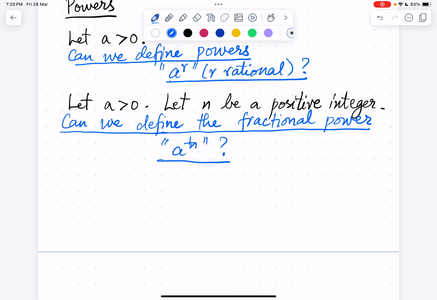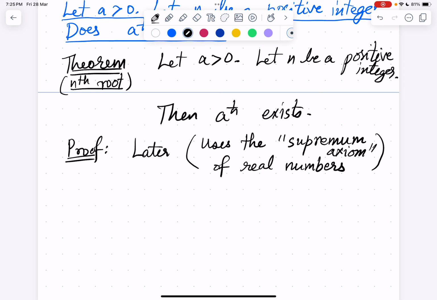It uses an axiom which we did not discuss, the supremum axiom of real numbers. So we'll not prove it now. And so nth roots exist, a power 1 by n exist.